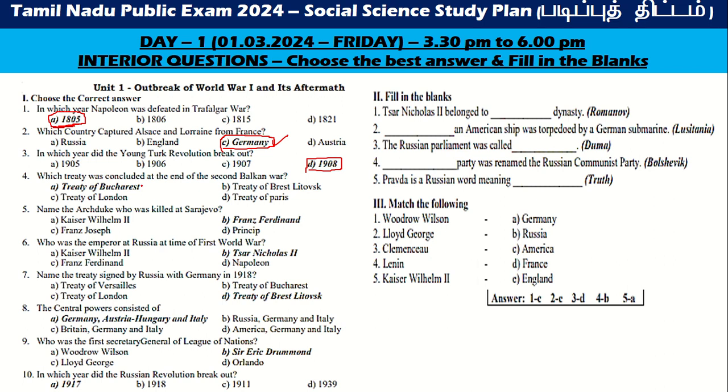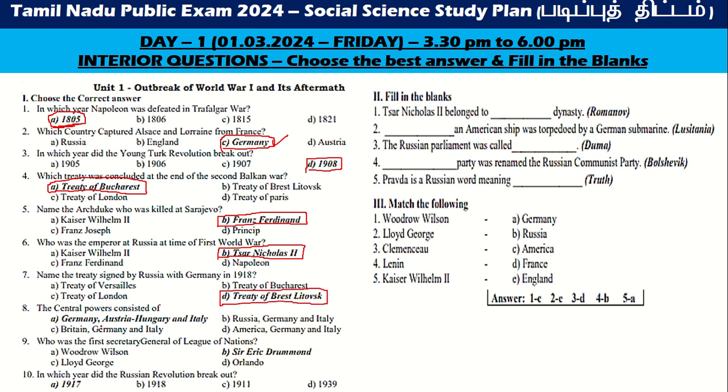Next, fourth one. Which treaty was concluded at the end of the Second Balkan War? Treaty of Bucharest. Then name the Archduke who was killed at Sarajevo. Franz Ferdinand. Who was the emperor of Russia at the time of the First World War? Tsar Nicholas II. And name the treaty signed by Russia with Germany in 1918. Treaty of Brest-Litovsk.